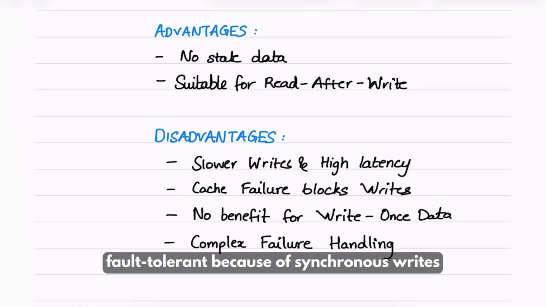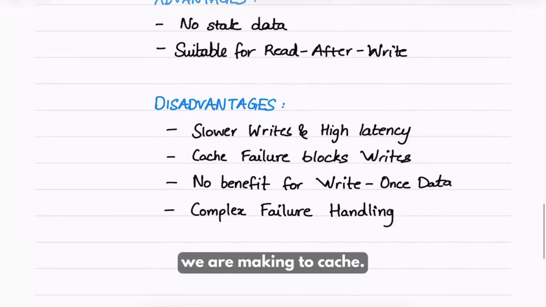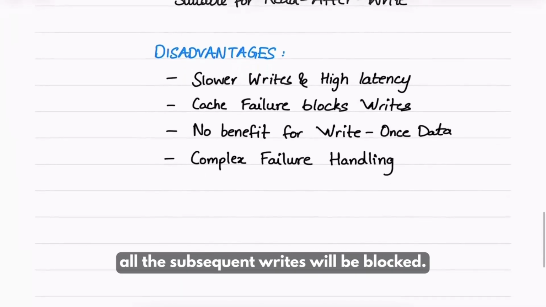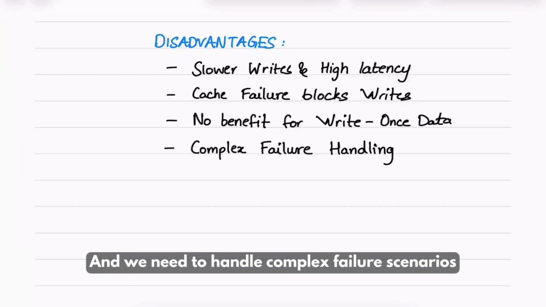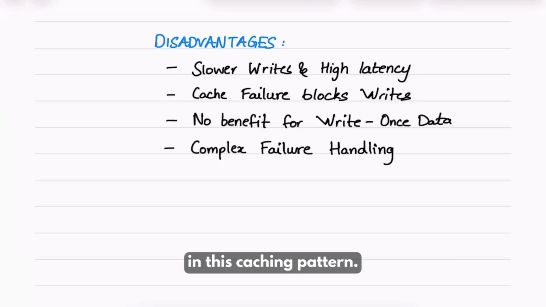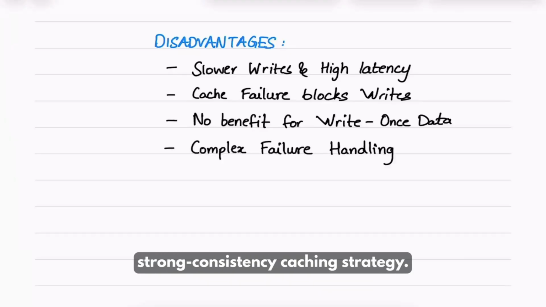It is not fault tolerant because of the synchronous writes we are making to cache. If there is a cache failure, all the subsequent writes will be blocked. There is no benefit for write once data patterns like a log aggregation system, and we need to handle complex failure scenarios in this caching pattern. So this is the high accuracy, strong consistency caching strategy.